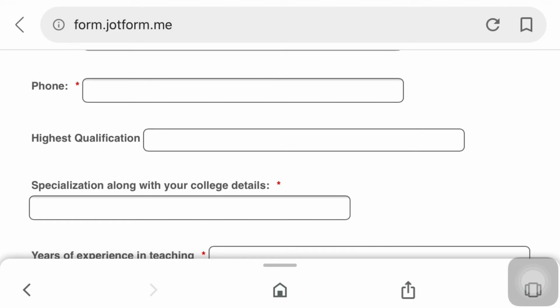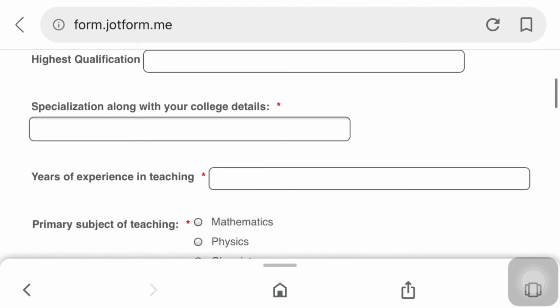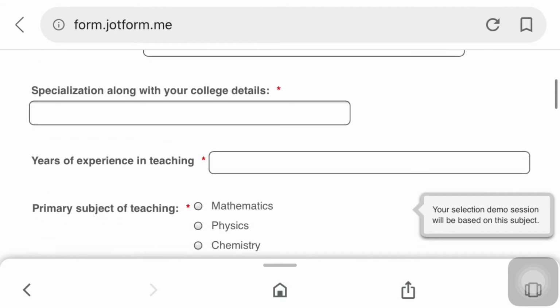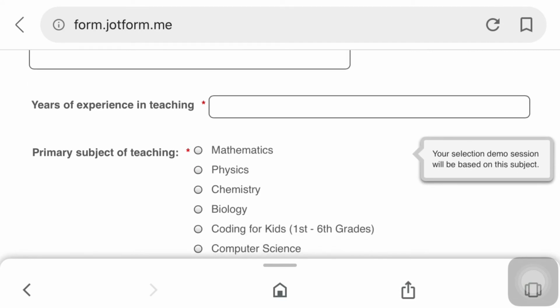And specialization along with your college. So if you are in a specialization like MA, MTech, you need to specify the specialization with your college and university name, and years of experience in teaching. If you are already a teacher, you need to write your experience.